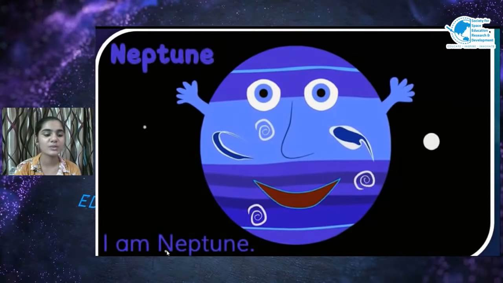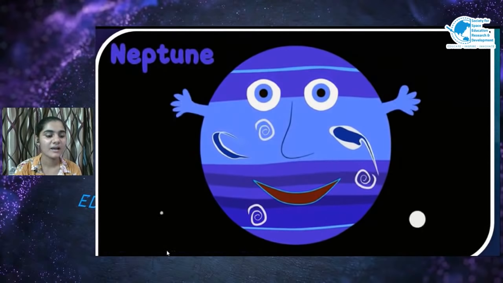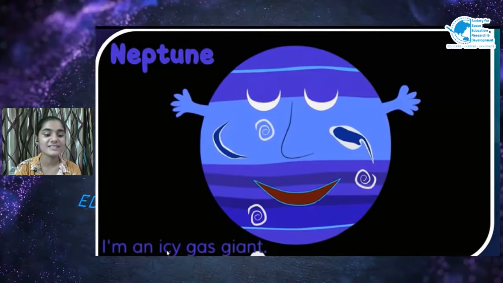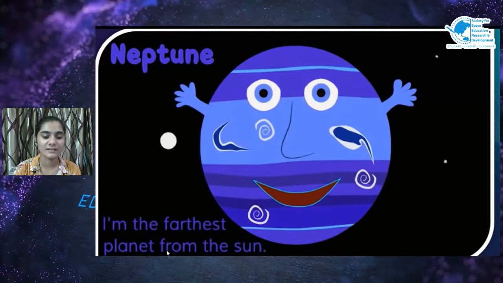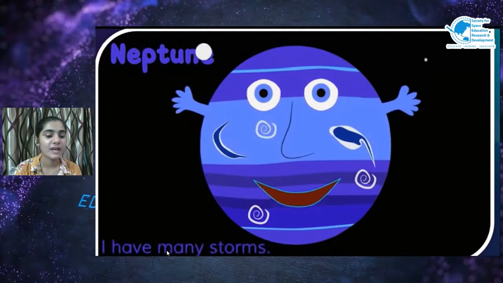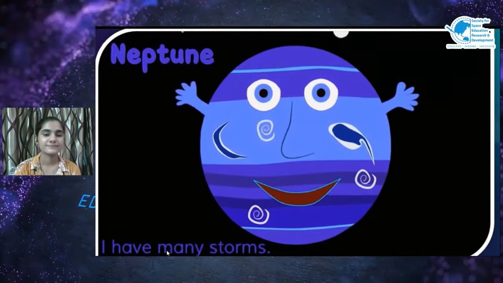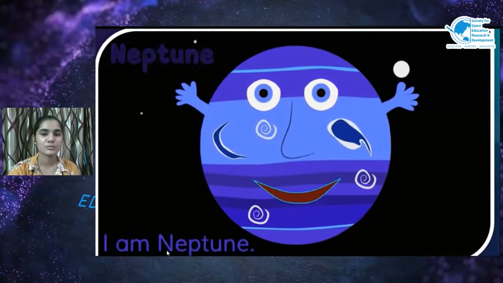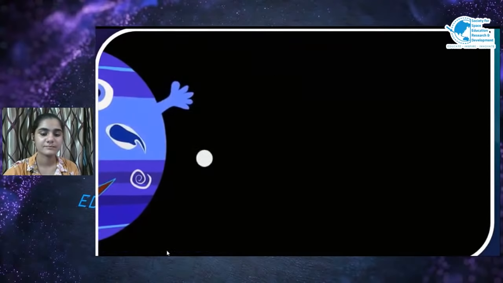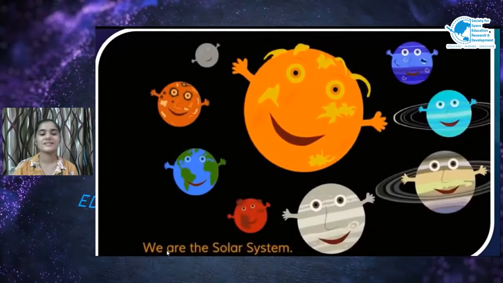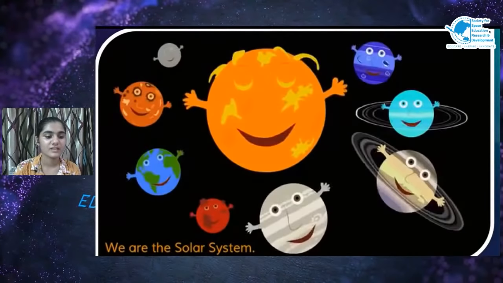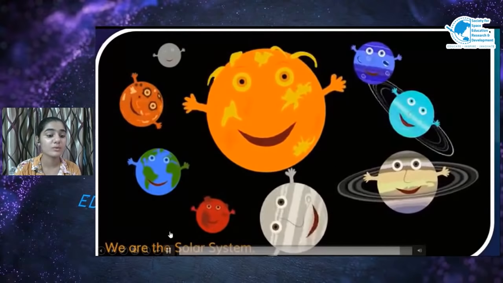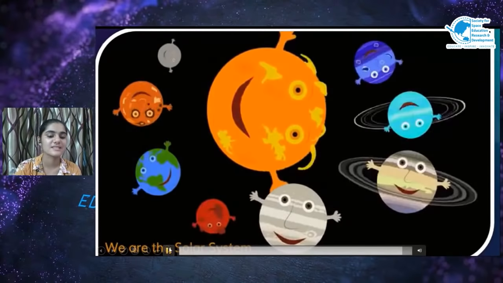I am Neptune. I am an icy gas giant, the farthest planet from the sun. I have many stones. Neptune. We are the solar system. We are the solar system.